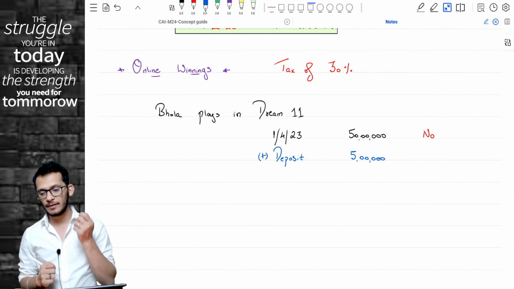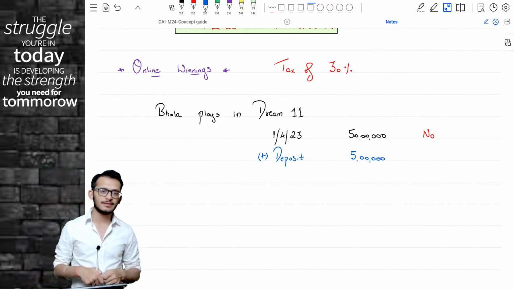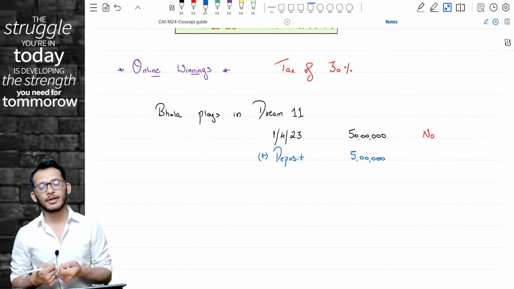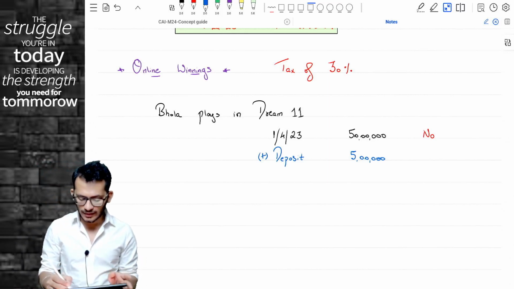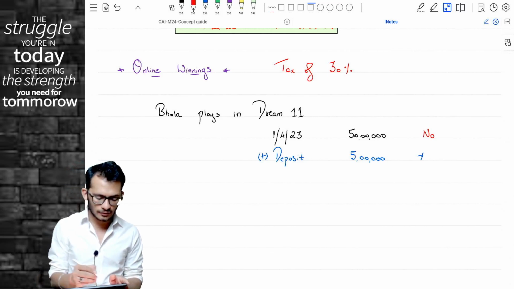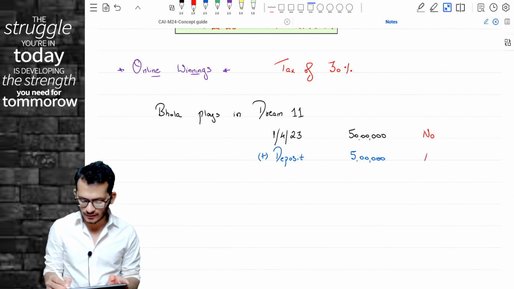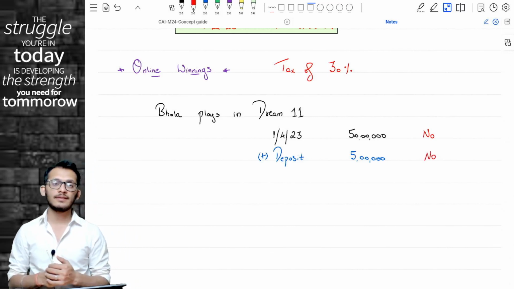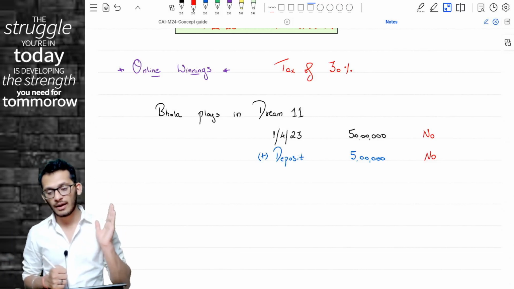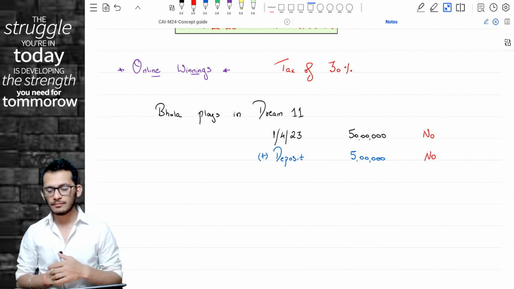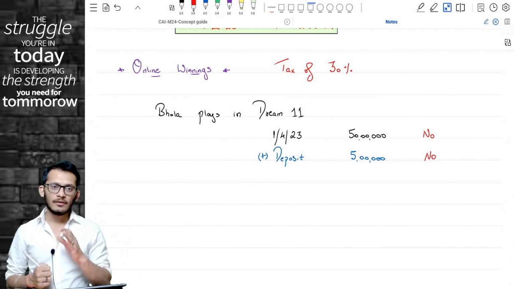Question to you, this 5 lakh rupees which he put in the account, will it be taxable as winnings? No, because he put the money. Yes or no? This is also not going to become taxable because this is his personal deposit. Which means right now the account will have 55 lakh rupees.